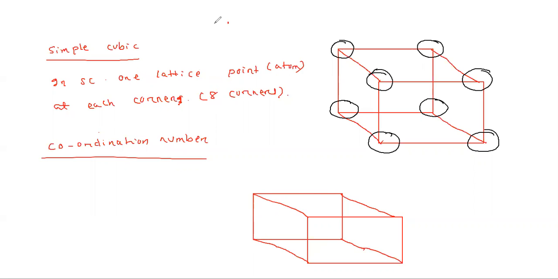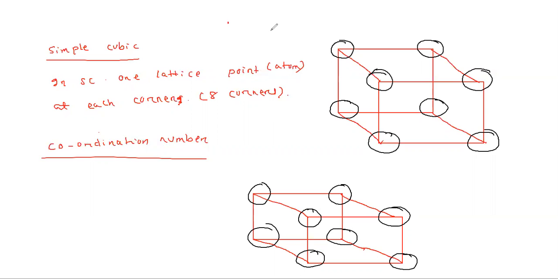That's why I am giving you more and more numericals daily, so don't hesitate to do the numericals. See here, first see, 8 atoms are present: 1, 2, 3, 4, 5, 6, 7, 8. Now we will go to the coordination number.